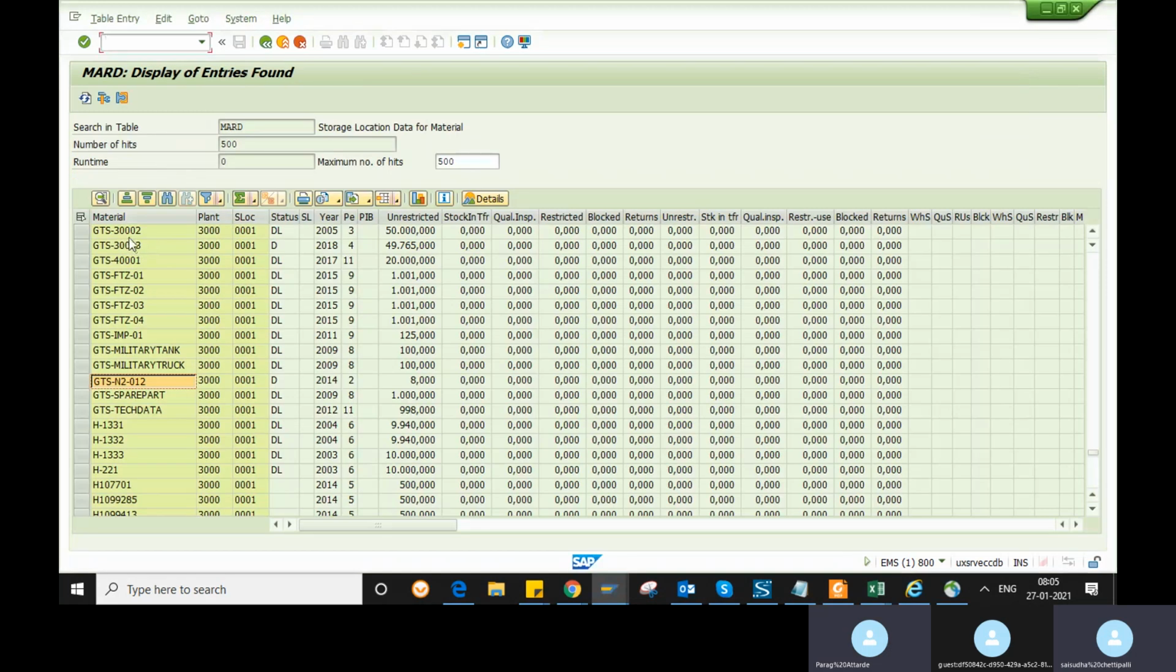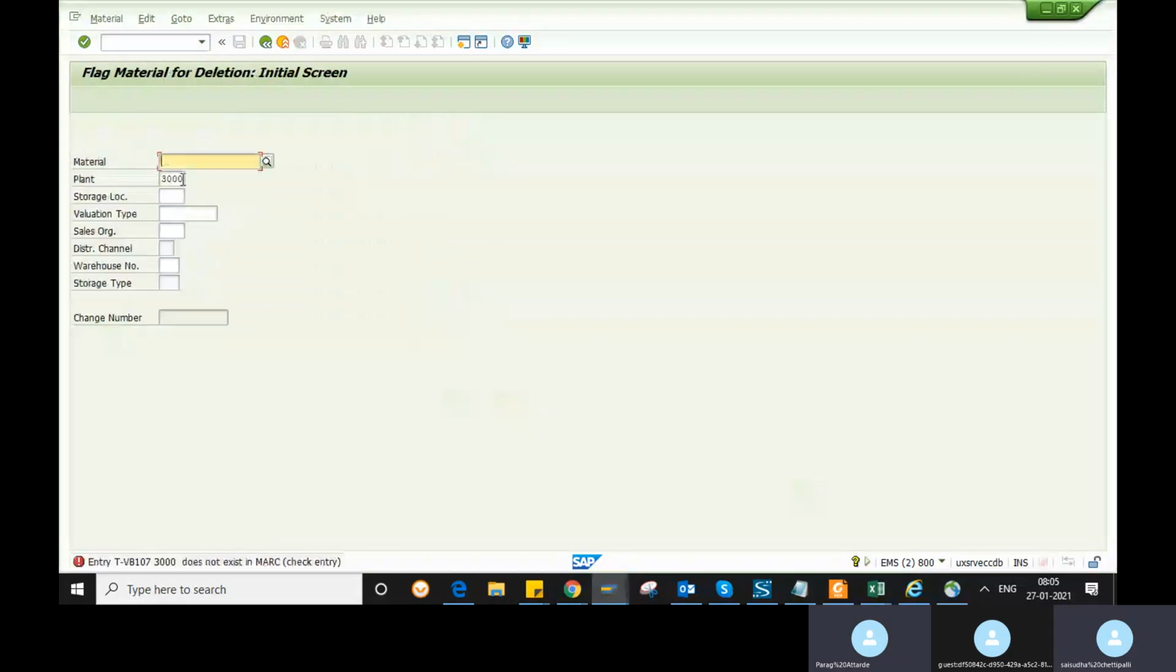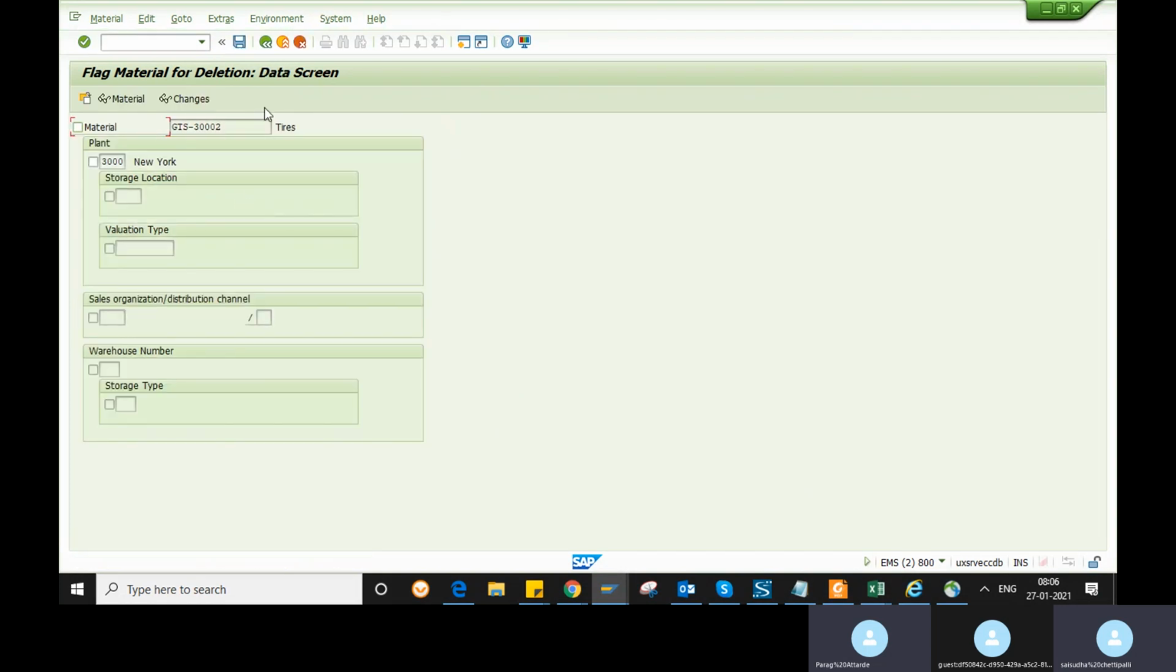You said MM06 or MM60? MM60, MM06, both transactions are there, but to delete a material it will be MM06, but to get the materials list you will use MM60. Okay. So all this is there in the documentation. You can refer to the document.